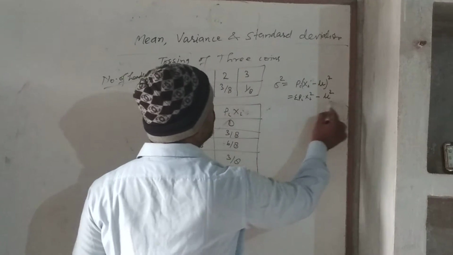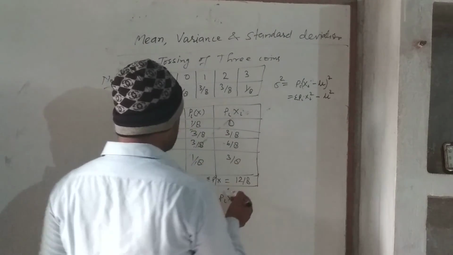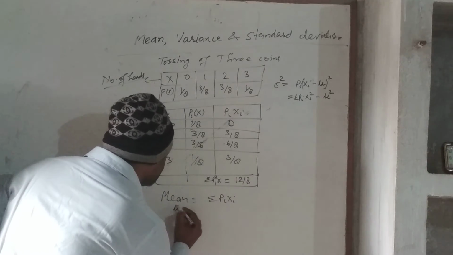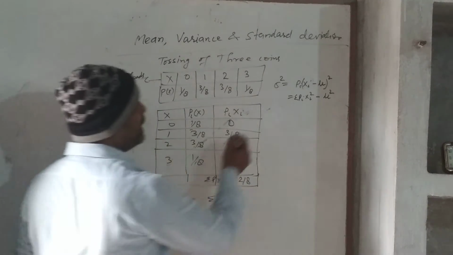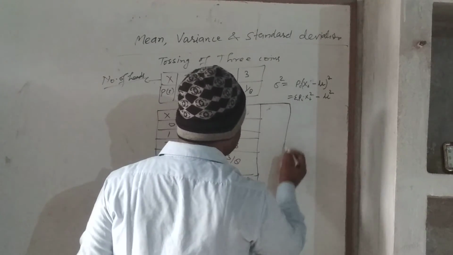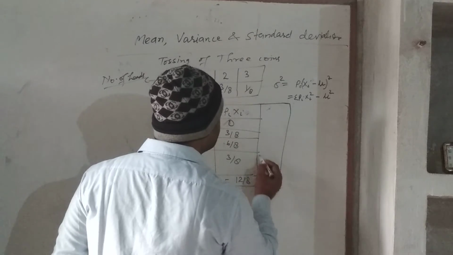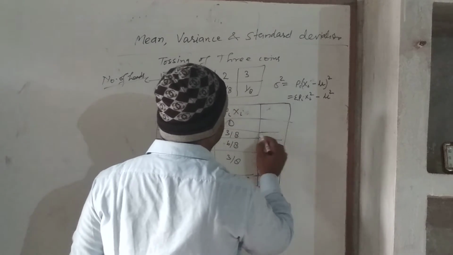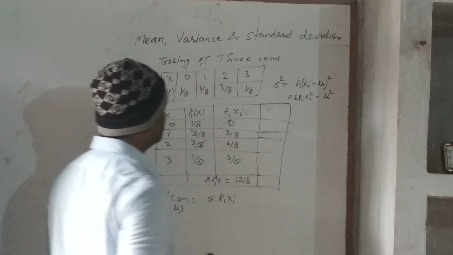This will be the formula to find the variance. Here the mean is represented by mu. And if you want sigma pixi square, you have to add one more column here.